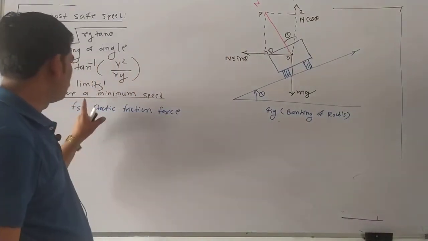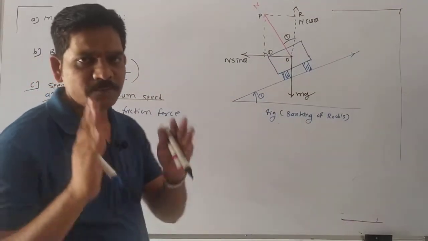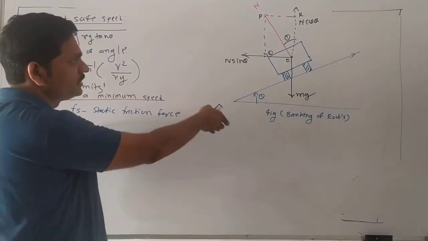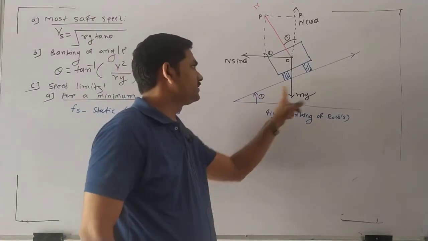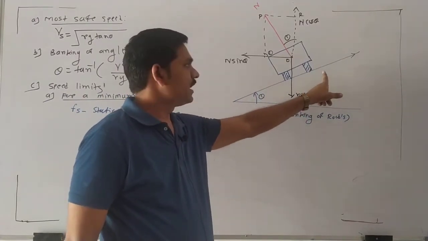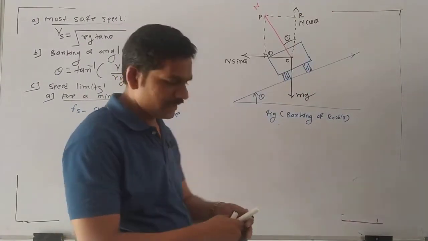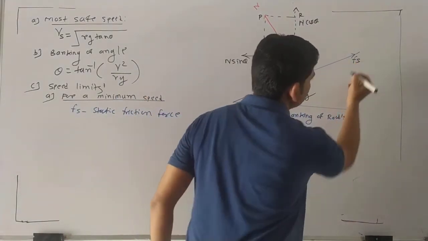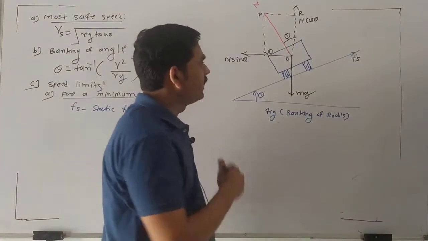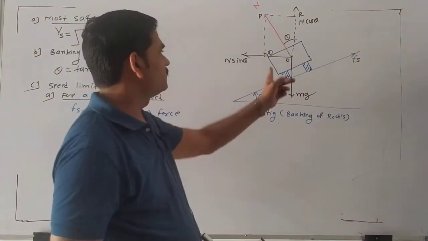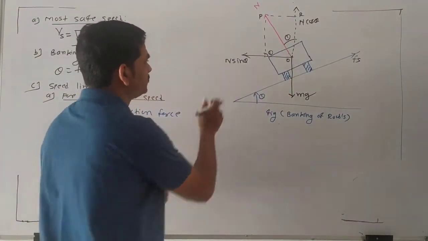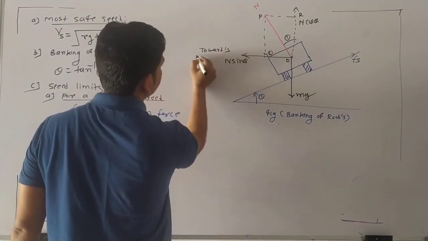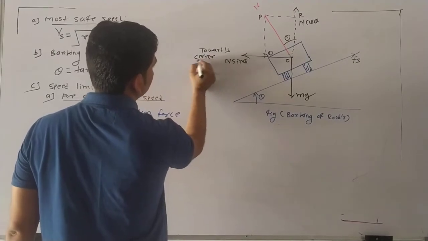Okay, this Fs is for which condition? For a minimum speed. So where is this Fs? The static friction force acts along this banked road, and acts in the upward direction. So this is the friction force Fs. Okay. Then there is the centripetal force. The centripetal force is toward the center. This is the centripetal force towards the center. Yes or no?